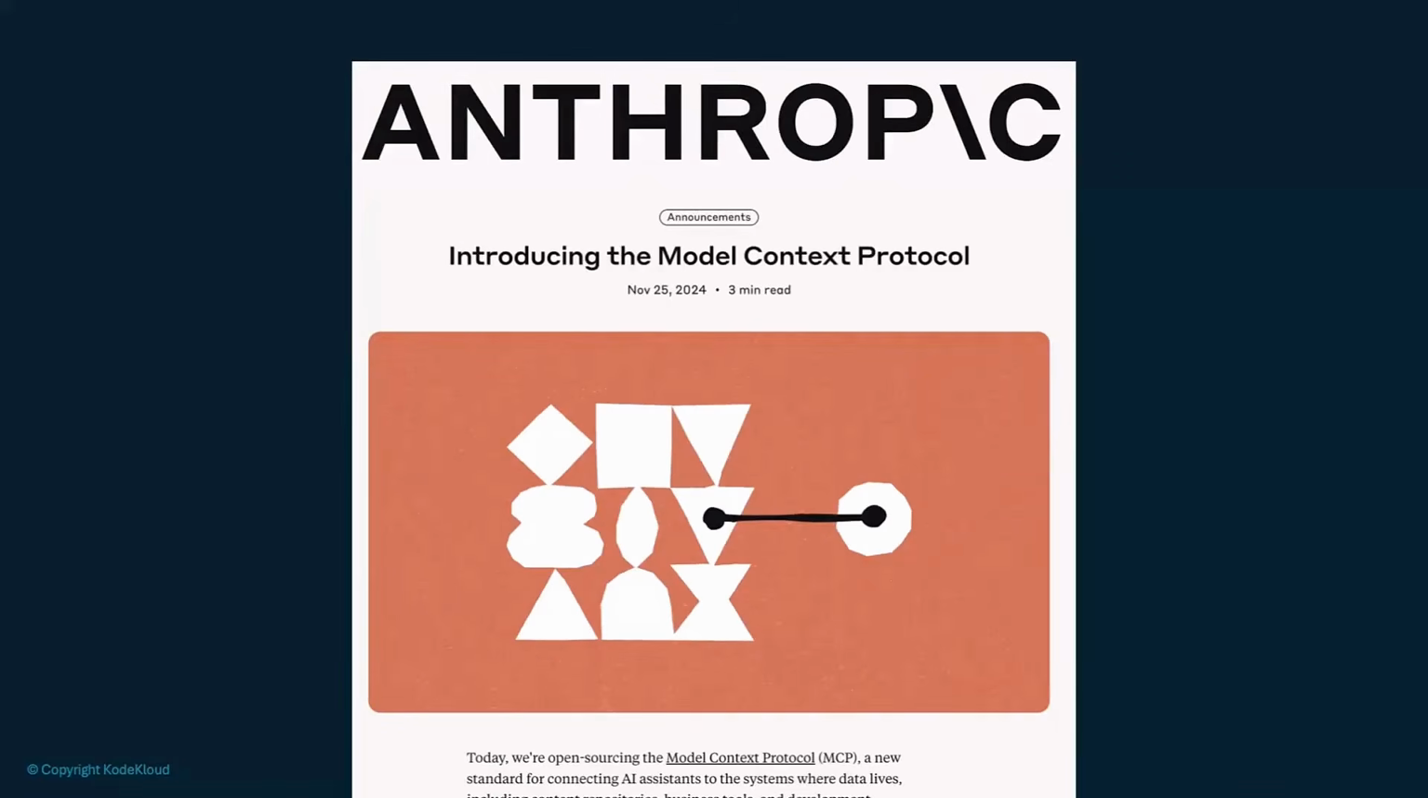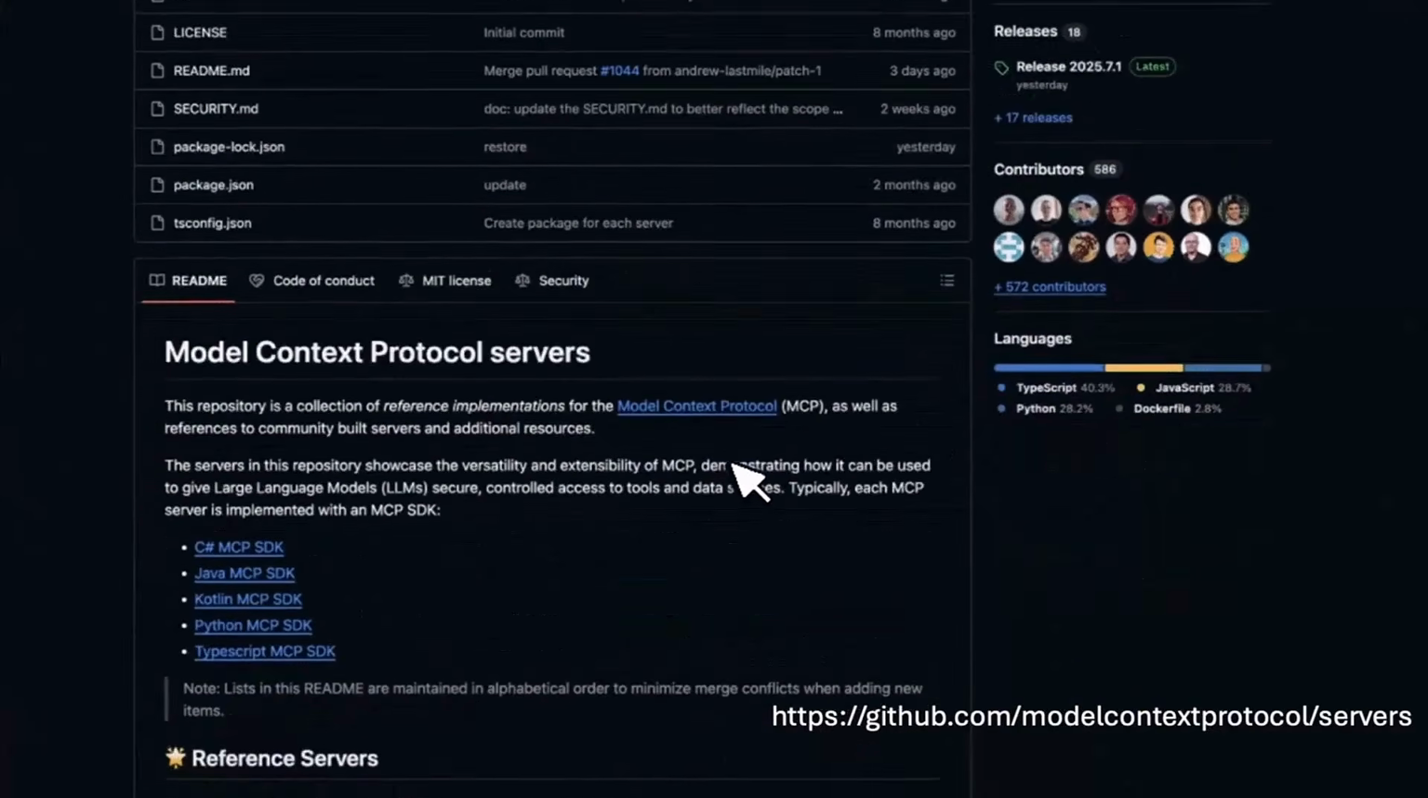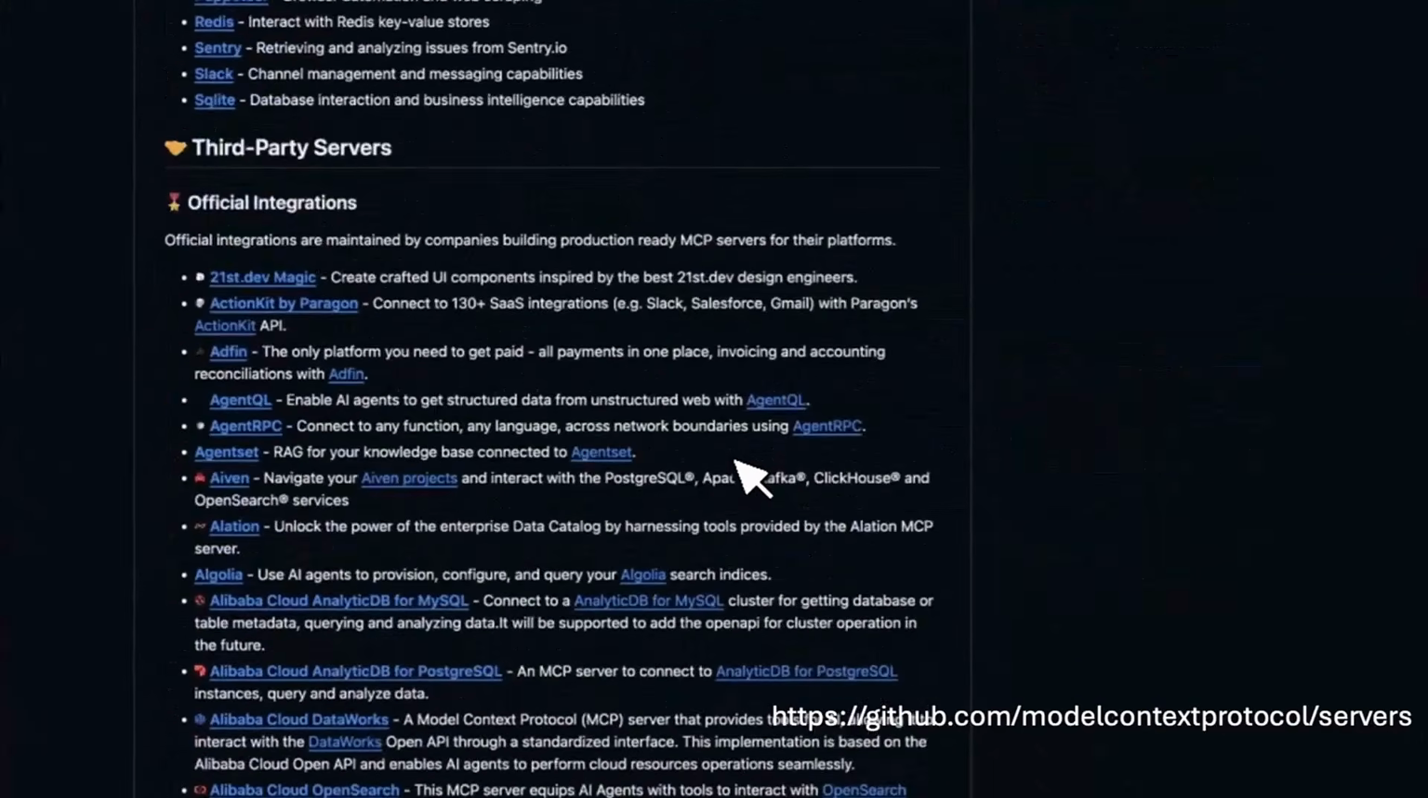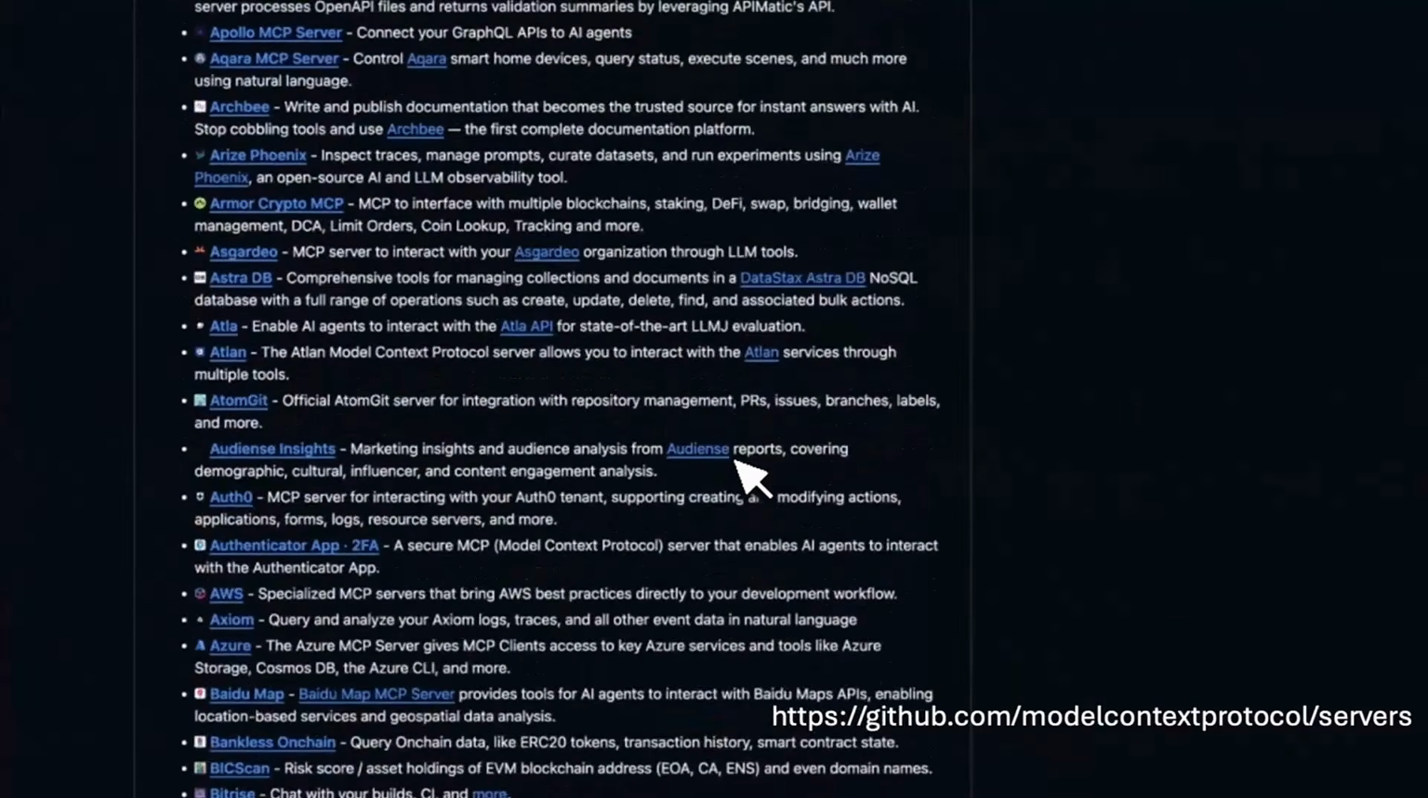MCP was introduced by Anthropic, the company behind Claude, and has since been open sourced and is now the default standard used by everyone to build AI agents. If you go to Model Context Protocol/servers, you can find MCP servers for a long list of applications.